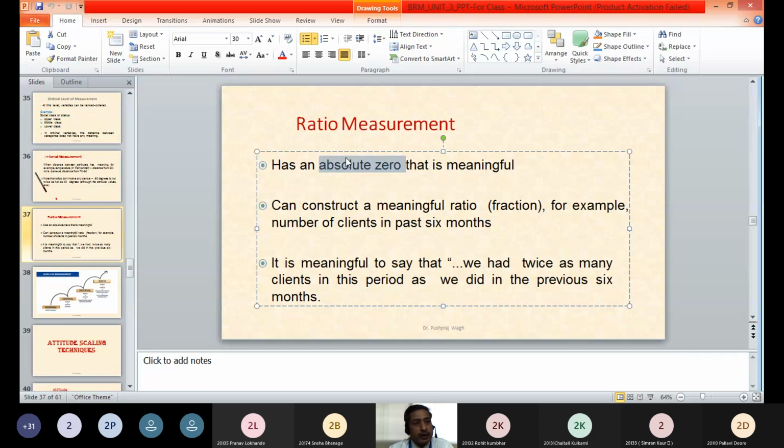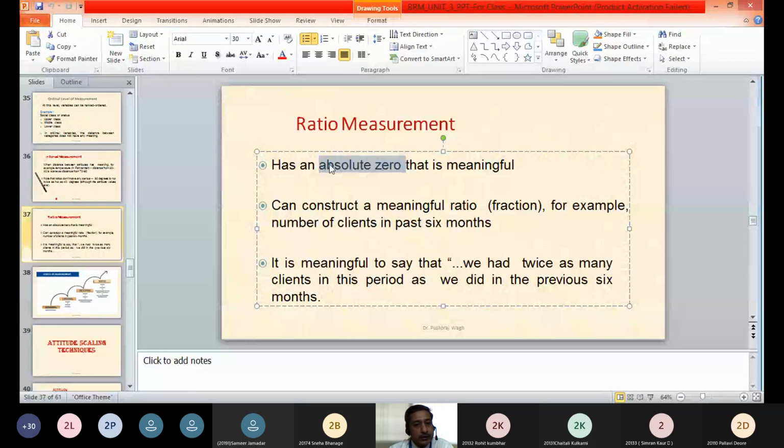You take another example of temperature. In case of temperature, if we say zero temperature, is it the lowest? No, sir. You can go beyond zero. You can have -5 degrees, you can have -10 degrees. It is not the lowest. So zero in case of temperature doesn't have any meaning. It is not the absolute zero. It is not the lowest possible value in case of temperature.